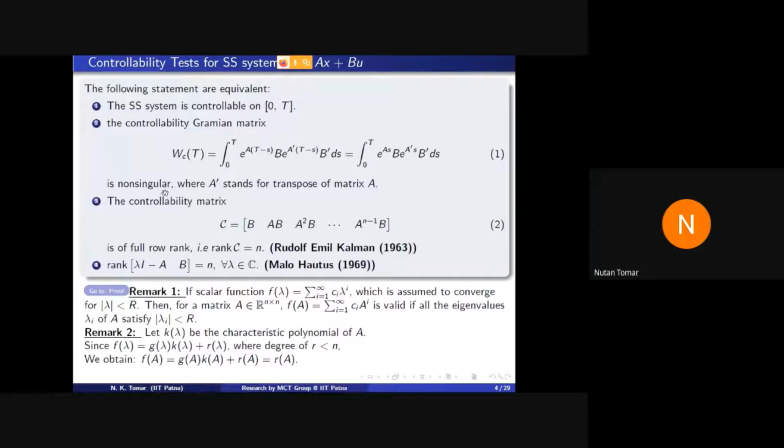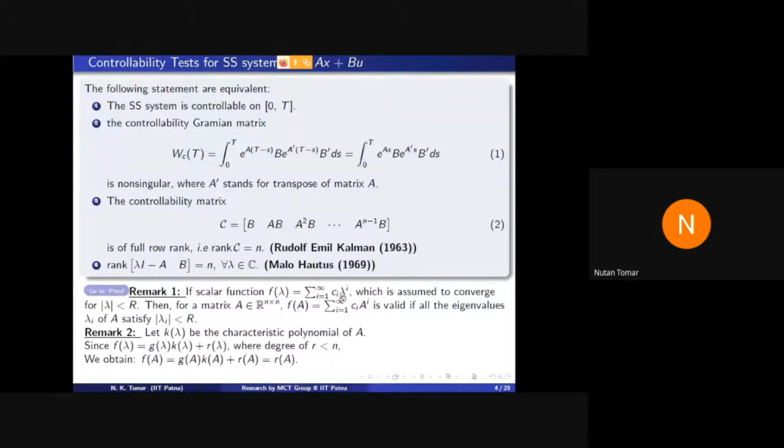Because I want to explain some applications of algebra, let us see the proof quickly. And the proof can be done by using very simple concepts of linear algebra. So to understand the proof more efficiently, see these two remarks.